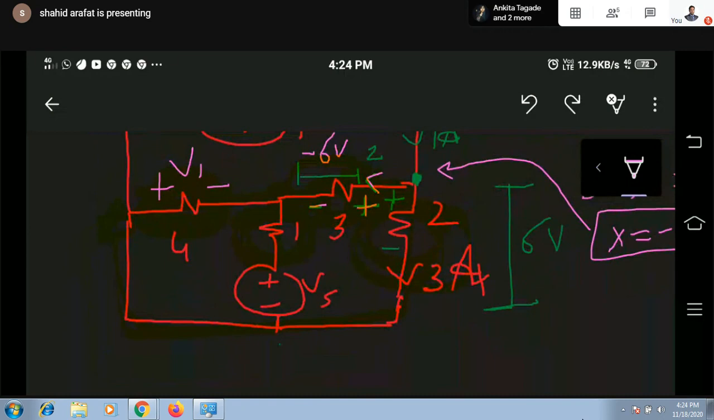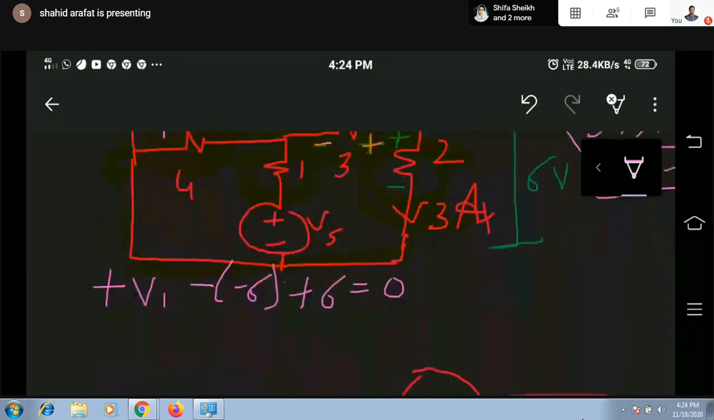So for this, plus V1, right? Then for this, as per the polarity, minus entering polarity is minus of -6. The value of this voltage is -6. And this plus, so it will be plus, and the value of voltage is 6. This is equal to 0 here. Am I correct? V1, this is now 12. Yes, okay, so this is now 12.